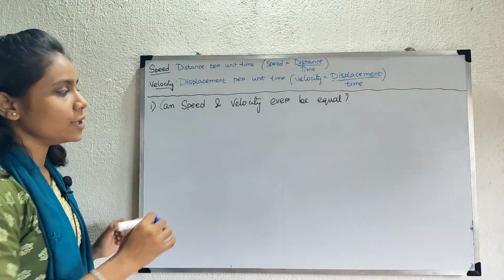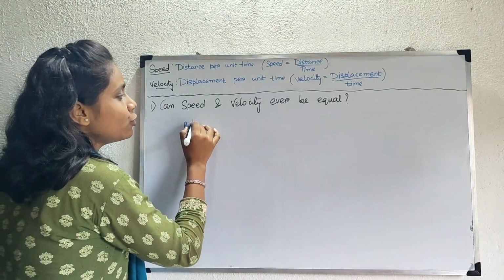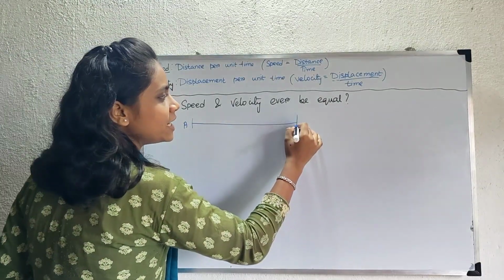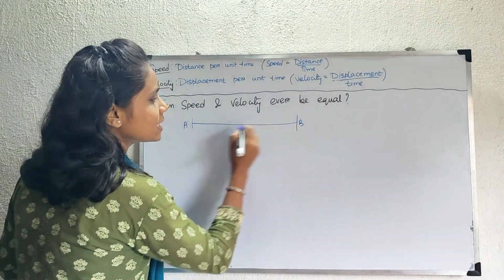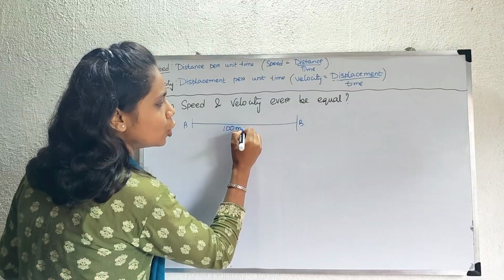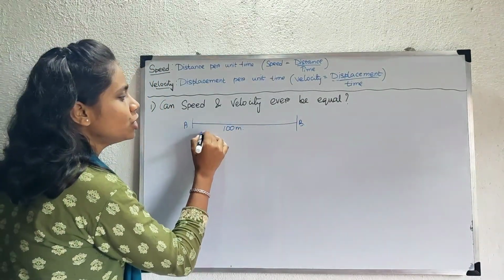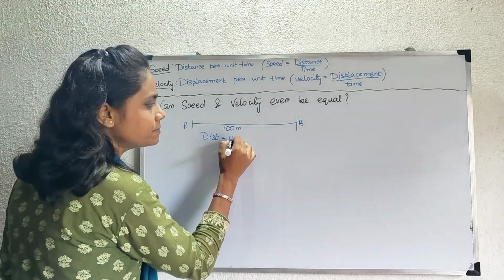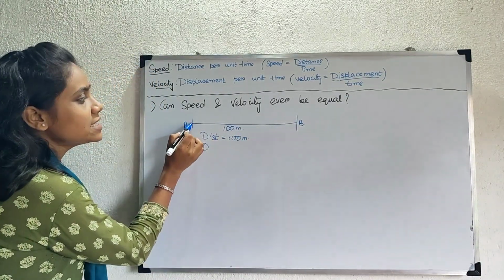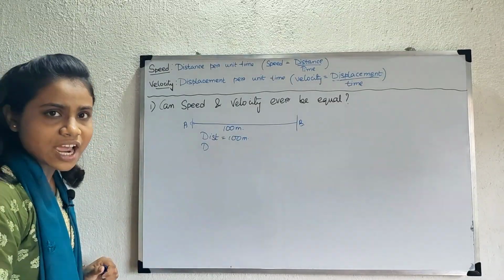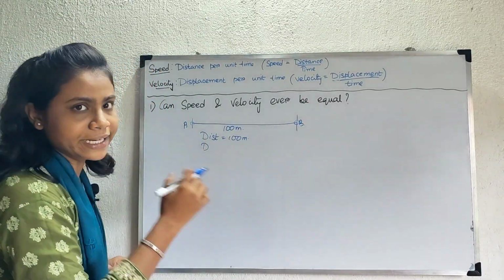Let's take an example. Suppose you have started from point A. You travelled along a straight line and reach point B. You have travelled this straight line and this is about 100 meter long. As you have travelled along this straight line, so your distance is 100 meter. Also, A is the initial position from where you started and B is the final position where you ended.